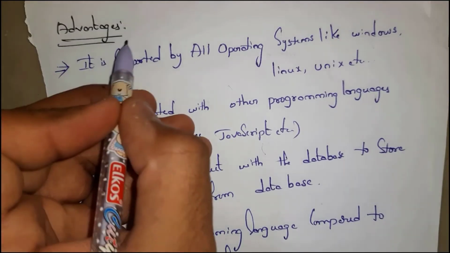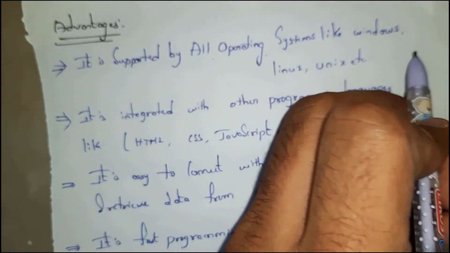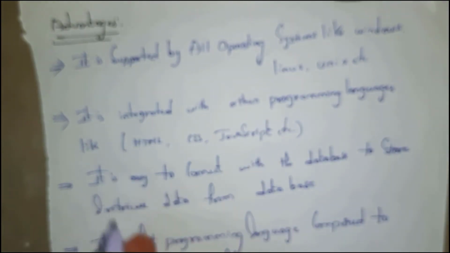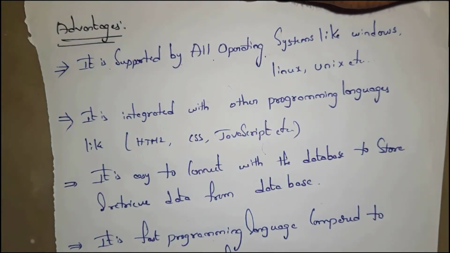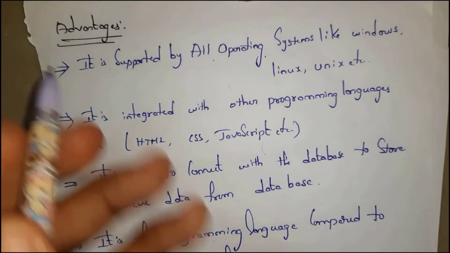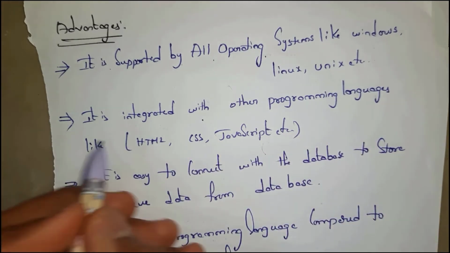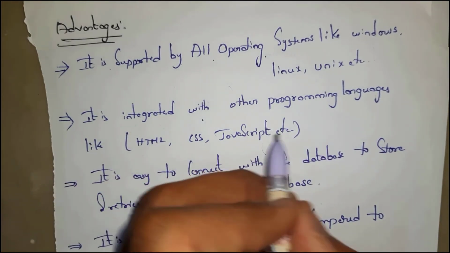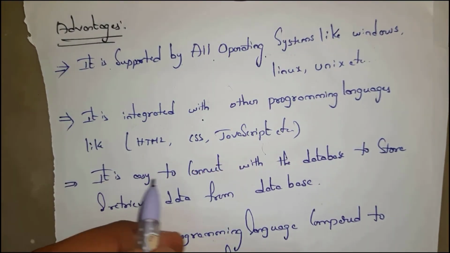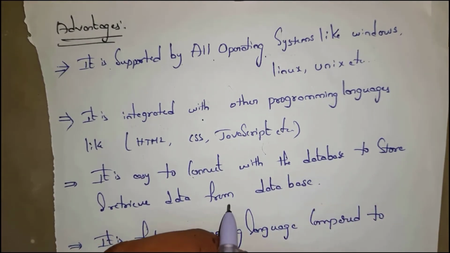See the advantages of PHP. PHP is supported by all operating systems like Windows, Linux, Unix, etc. PHP is integrated with other languages like HTML, CSS, JavaScript, etc. It is easy to connect with a database, and to store and retrieve data from the database.